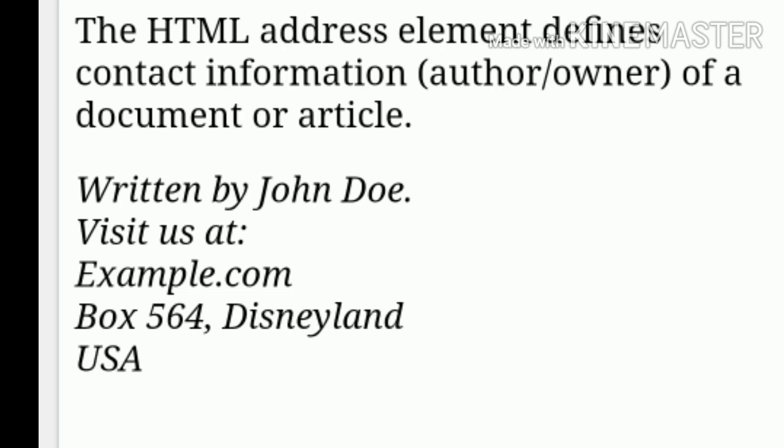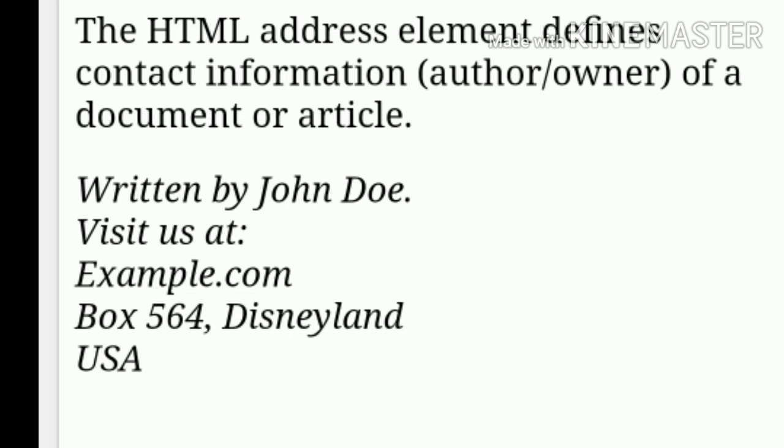You can see the output of that particular program. The HTML address element defines contact information for the owner of a document or article. The output is: Written by John Doe. Visit us at: example.com.